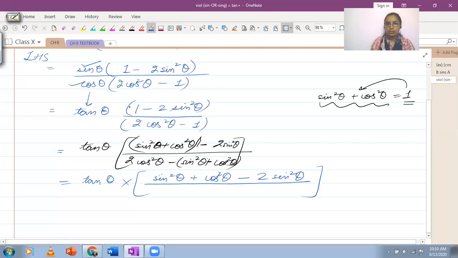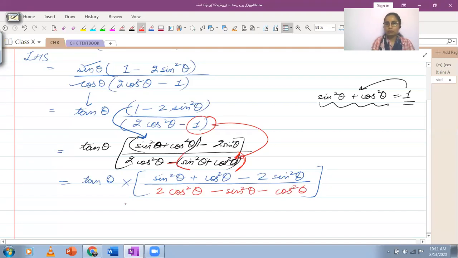As you can see here, this 1 in the numerator has been replaced by this bracket, and similarly in the denominator, this 1 has been replaced by this bracket. And don't forget to use brackets because you have a minus outside. If you miss these things, you are going to do something wrong with your question, and then you'll not be able to simplify. So I think by this time, if you have already simplified, you probably have reached your answer.